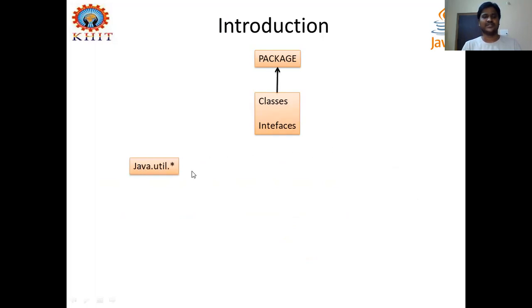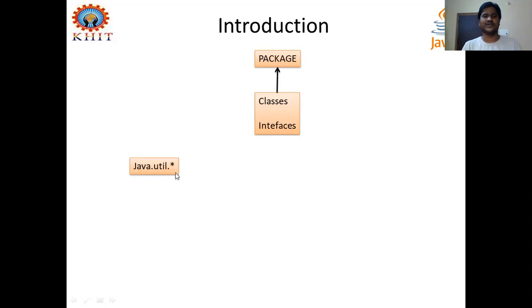This way you can import the packages using the import statement, and we will discuss this specifically and clearly in that topic. Java is the main package, util is a sub package, and the dot separates these packages. And you can mention the class and interface name also, or you can simply put a star.